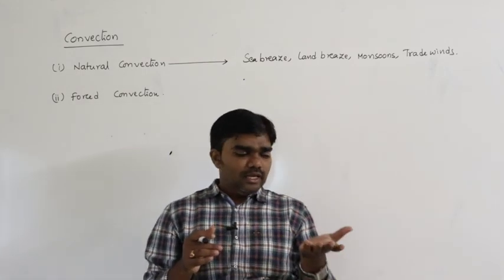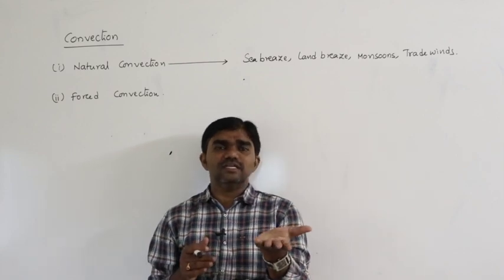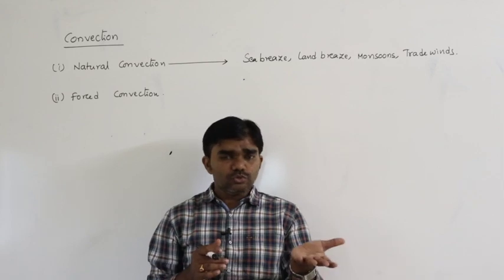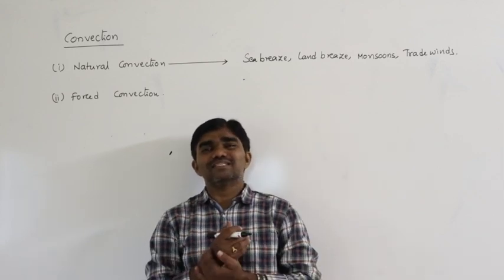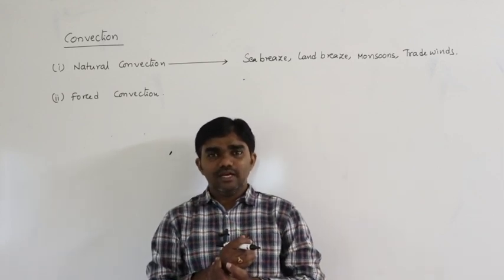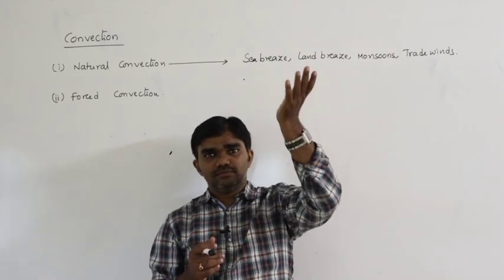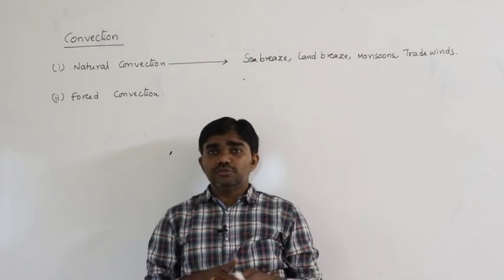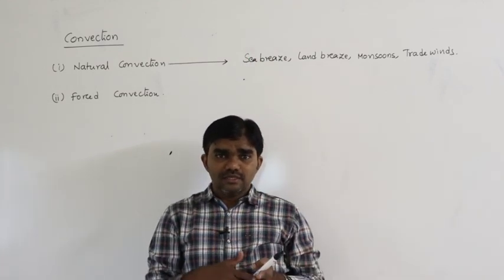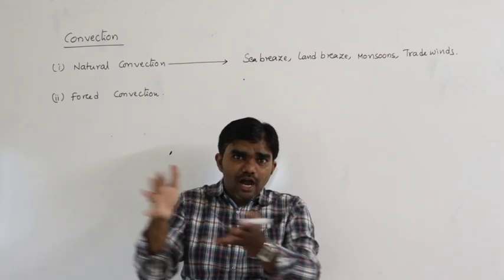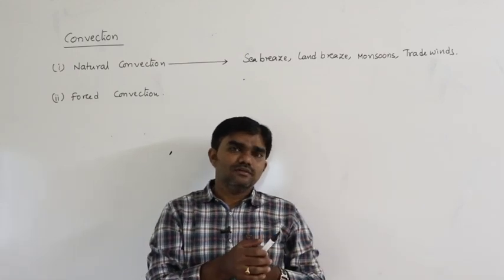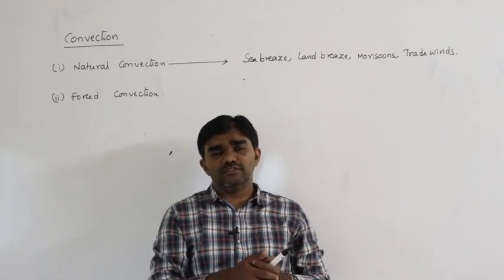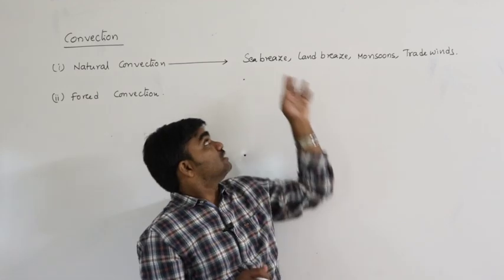So if the air gets heated fast on the surface of the earth, due to the increase in temperature it becomes less dense. Then it rises up. Density is less means it moves up. Due to that, there is an empty space. The air from the sea occupies this space on the surface of the earth. So that is called sea breeze.